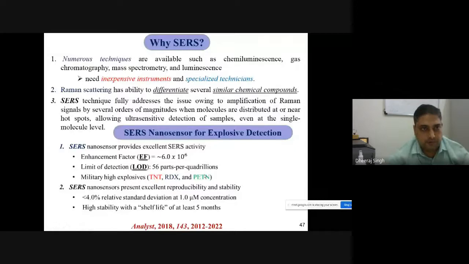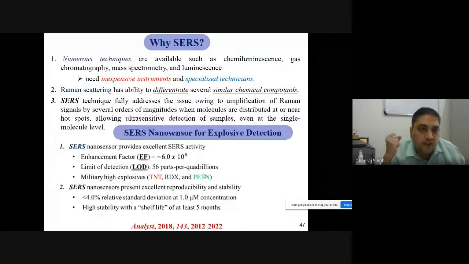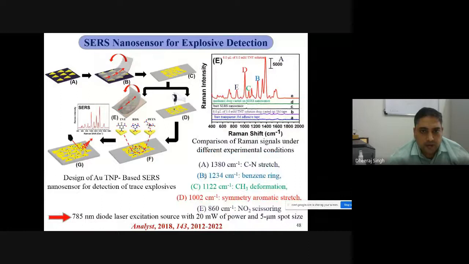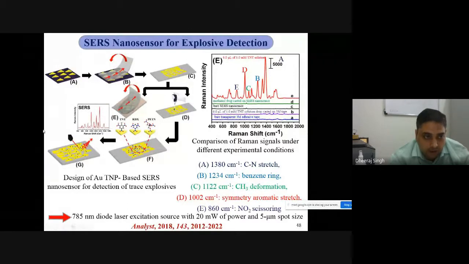Now suppose, first of all, in surface enhanced Raman spectroscopy, you have to prepare a nano substrate of the metal nanoparticle. You can make metal nanoparticles like gold nanoparticles in different shapes and sizes, like nano rod, nano sphere, bimetallic, trimetallic, or nano triangle, whatever shape and size. Every shape and size has different properties, so you can apply every shape for the surface enhanced detector. Suppose people have used this sensor for explosive detection with an implementation of the nano rod, like this gold nano rod. Yellow shows the gold nano rod.